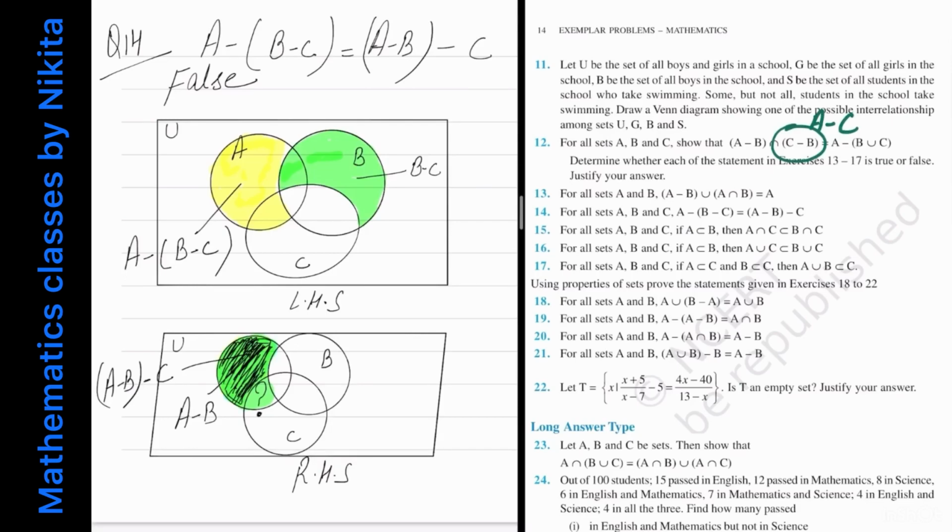So LHS contains this portion whereas RHS does not contain this portion.